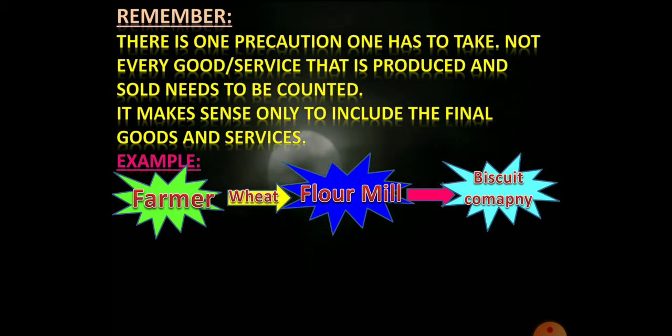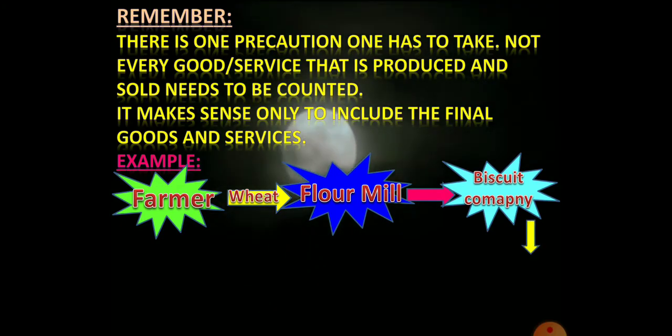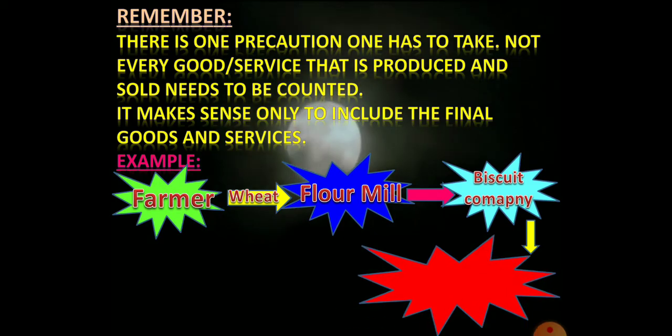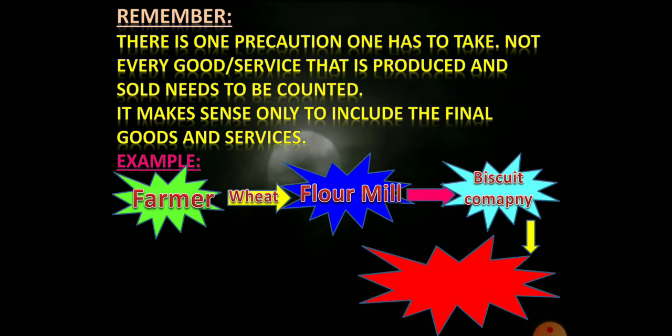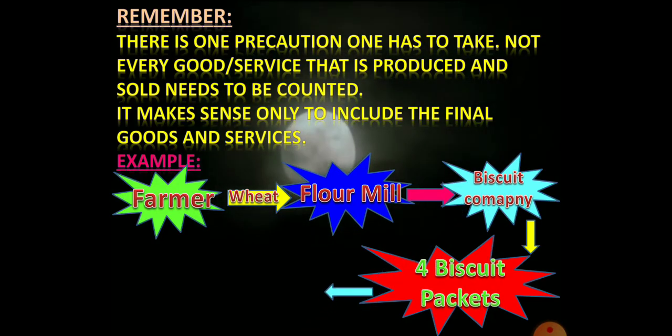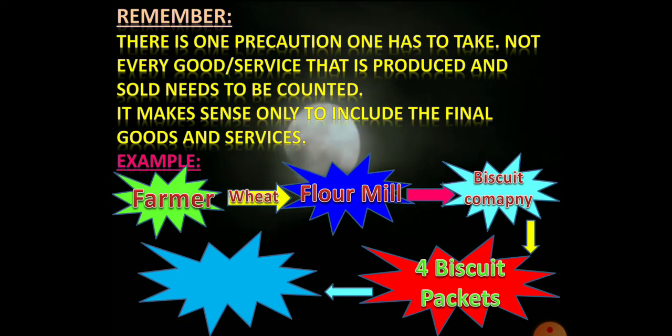Then what will the owner of the biscuit company do? He will add sugar, oil and some other raw materials to the wheat flour, and he will produce 4 packets of biscuits. Then he will sell each packet in the market at rupees 15. Thus finally he will get 60 rupees from all his 4 packets of biscuits.